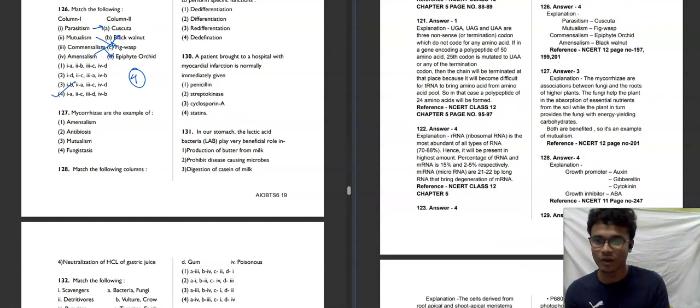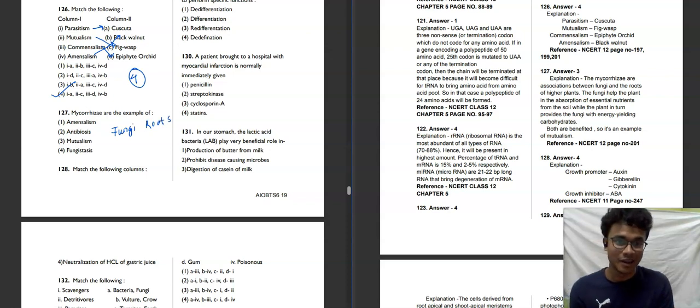Mycorrhiza are the example of amensalism, antibiosis, mutualism, or fungistasis. So mycorrhiza is basically an association between fungi and roots of higher plants. The fungi help the plant in absorbing various minerals and nutrients from the soil.